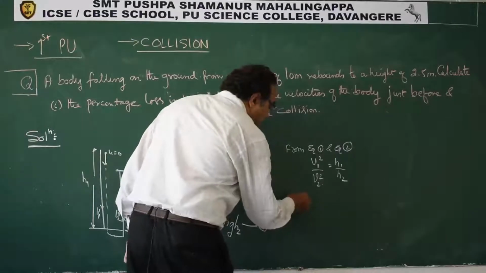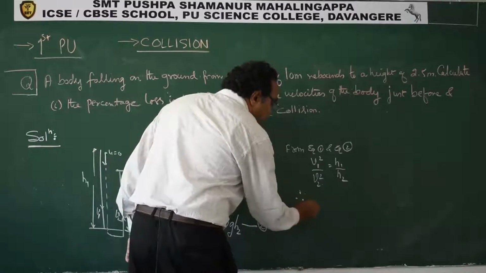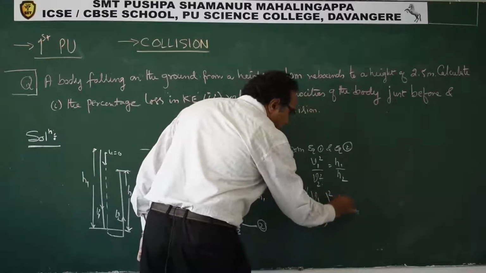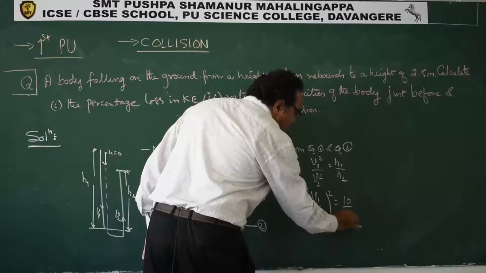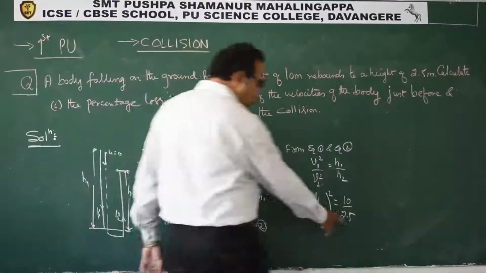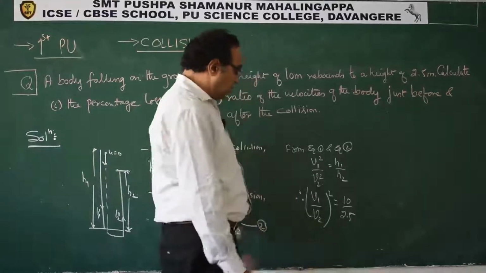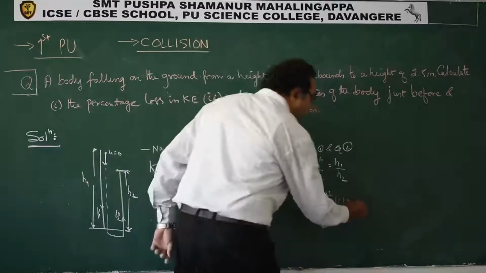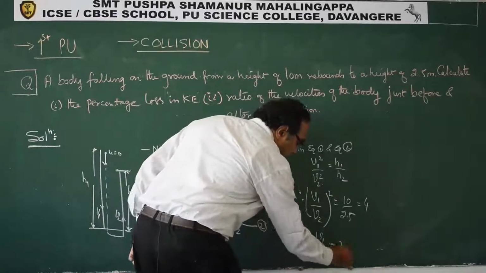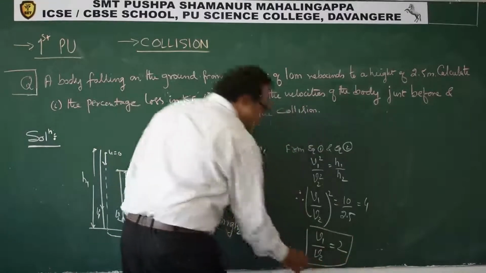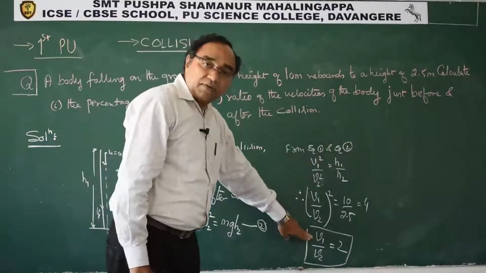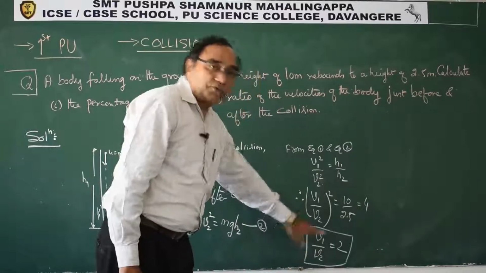So v1 by v2 whole square, h1 is 10, h2 is 2.5. So what we get this as 2.5 is nothing but 25 upon 100, so this is 4. So the ratio of v1 by v2 is 2. We got ratio of velocity just before collision is v1, after collision is v2, so the ratio is 2.